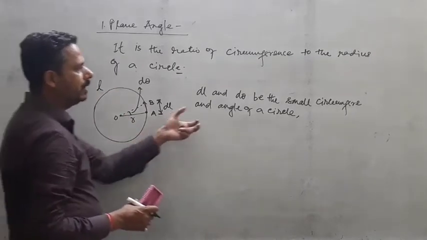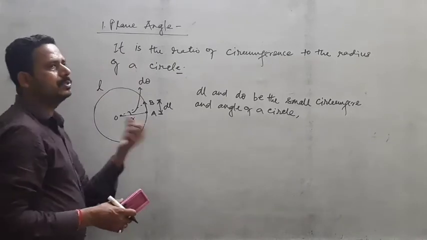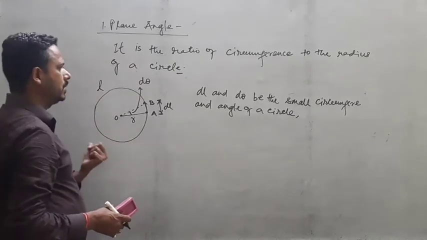So I would like to derive mathematically what your plane angle theta is.